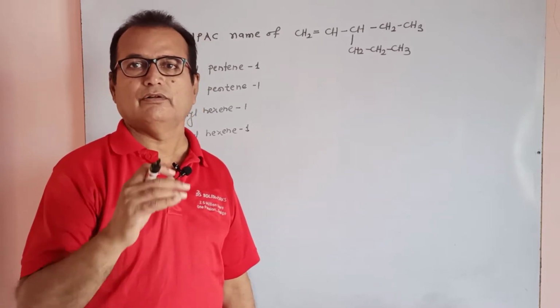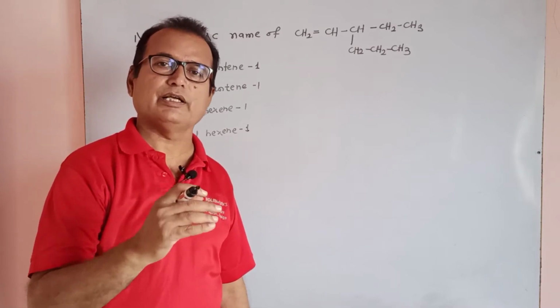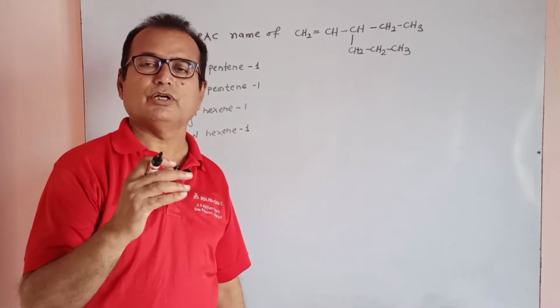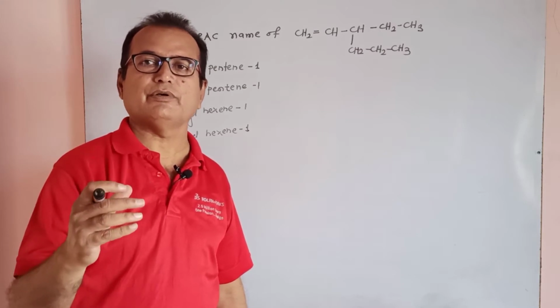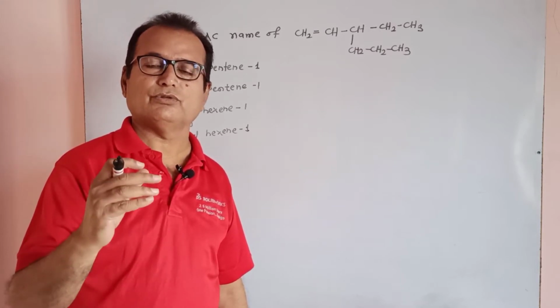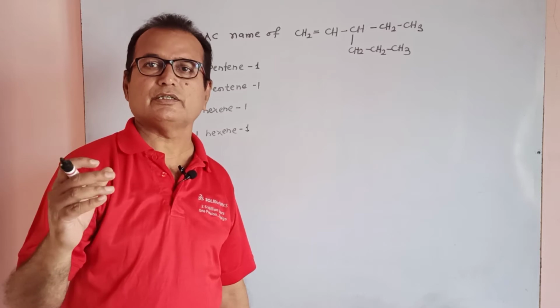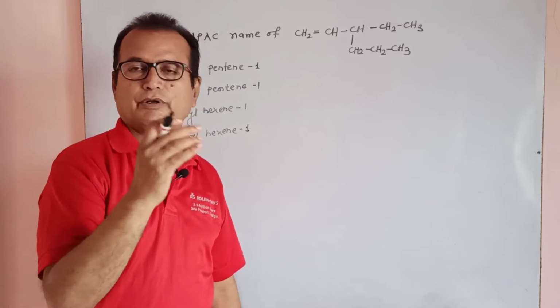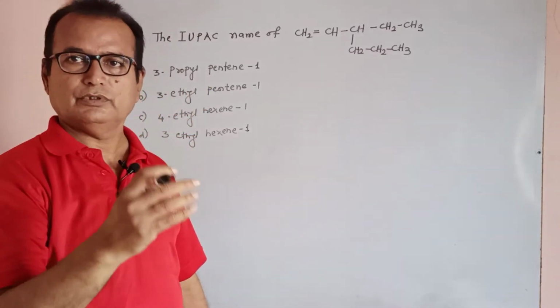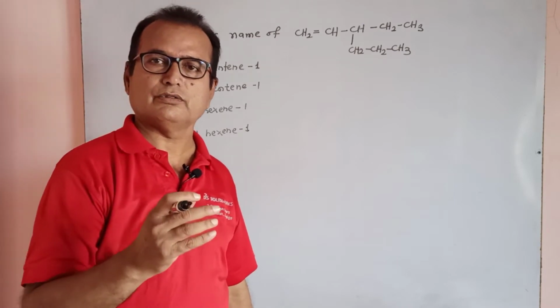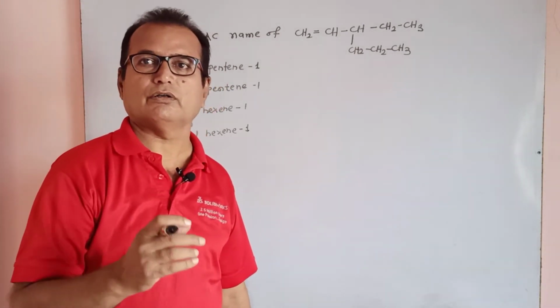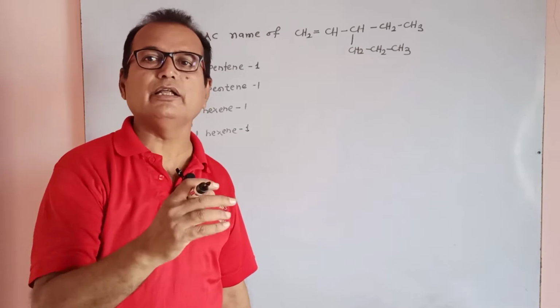First we write the prefix, then word root, then suffix primary, suffix secondary. Prefix means the position or numbers or the chain name of the radical.